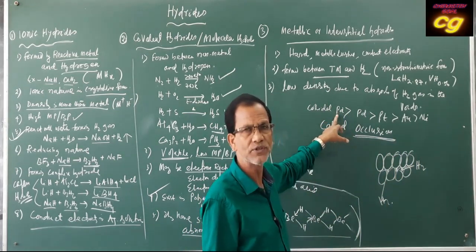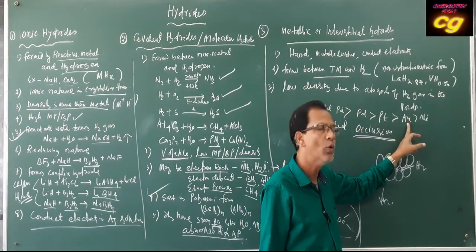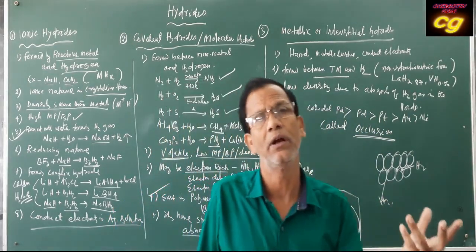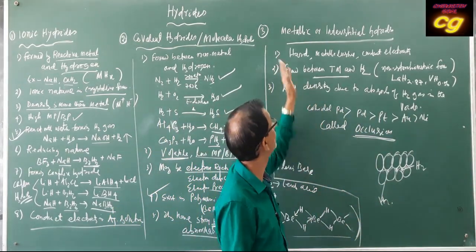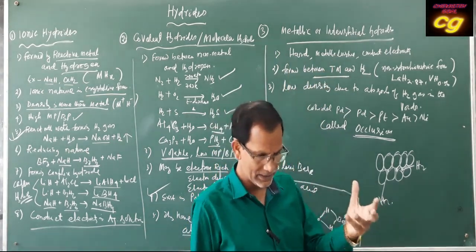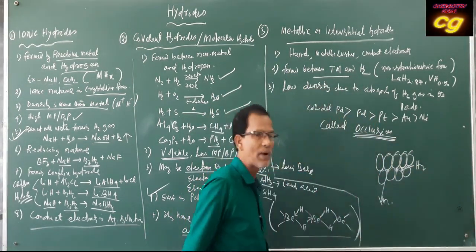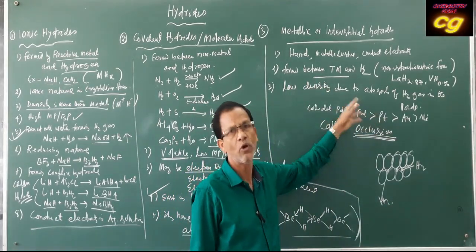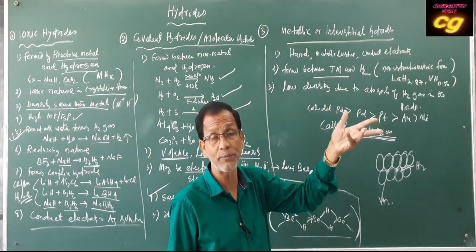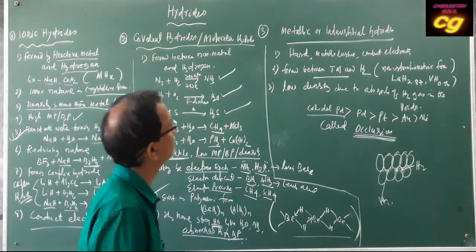Colloidal palladium absorbs more than normal palladium, then platinum, then gold, then nickel. So the colloidal form of palladium is the best at forming interstitial hydride, due to its greater tendency to absorb hydrogen gas. Remember, the process of absorption of hydrogen in the crystals is called occlusion.